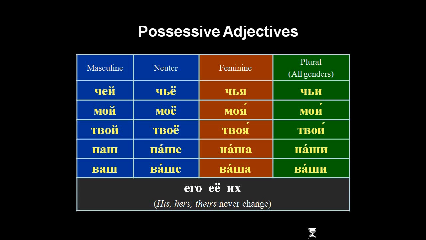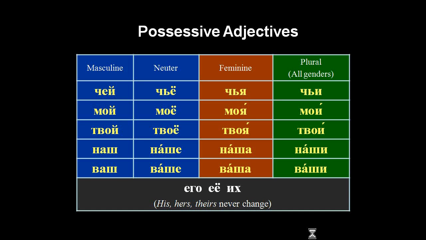The chart on this slide gives you all of the forms for whose, mine, yours, ours, and yours having to do with вы. I'm going to read those forms straight off the chart. Чей, мой, твой, наш, and ваш to agree with masculine nouns. And remember, these modifiers agree with the noun in question, not with the person who owns that noun. So, чей компьютер, мой компьютер, твой компьютер, наш компьютер, ваш компьютер, because computer is masculine, not because I'm masculine. Neuter, чье, as in чье письмо, мое письмо, твое письмо, наше письмо, ваше письмо.